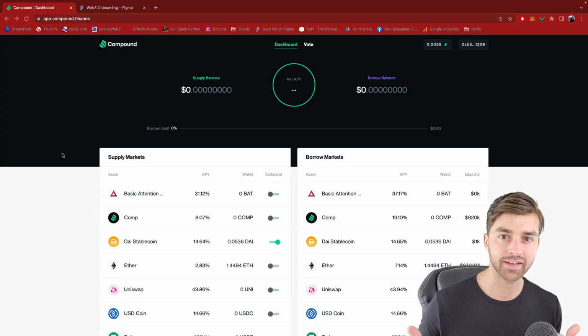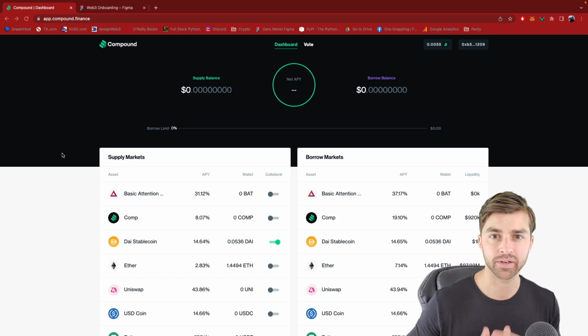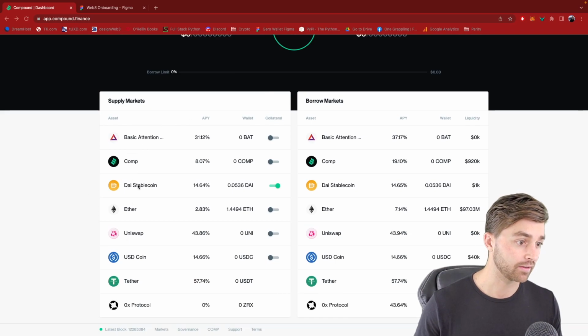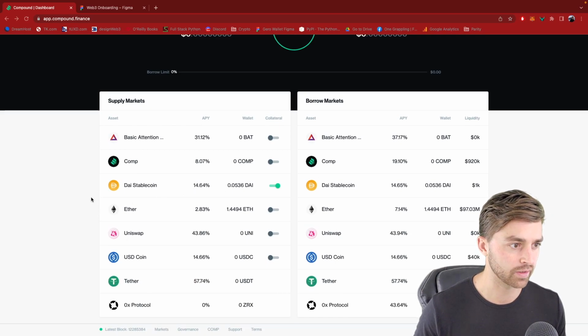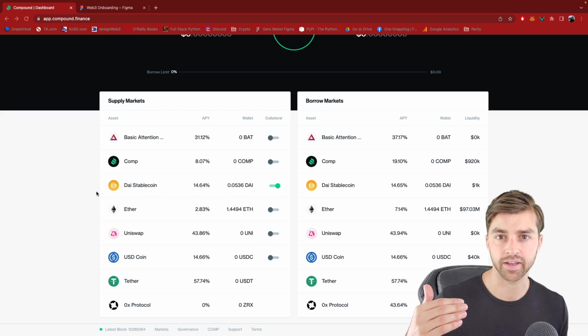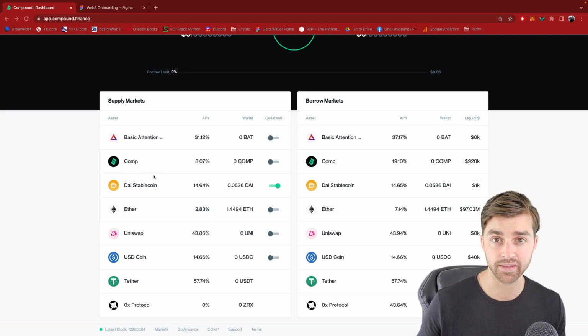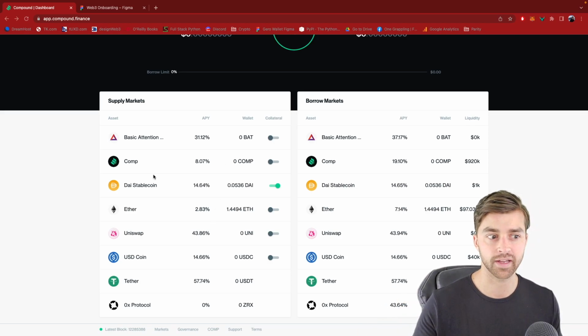So this lending borrowing platform called Compound opens up the lending space to many different coins. We can see that we can lend and borrow all these other coins, and it establishes a time value to the tokens. Now we have interest rates that we can earn by supplying these tokens into lending pools.